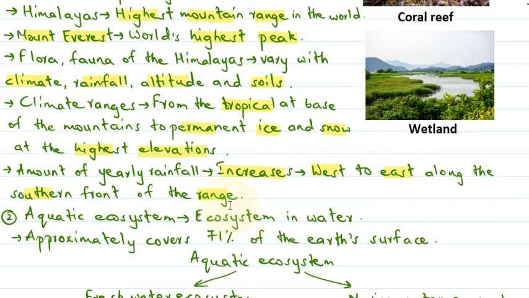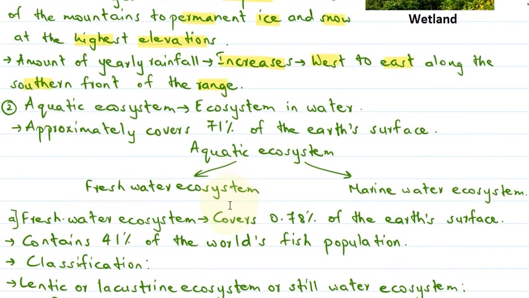Then we spoke about the aquatic ecosystem. So what is an aquatic ecosystem? It is the ecosystem in water. It approximately covers 71% of the earth's surface. The aquatic ecosystem can be of two types, the freshwater ecosystem and the marine water ecosystem.